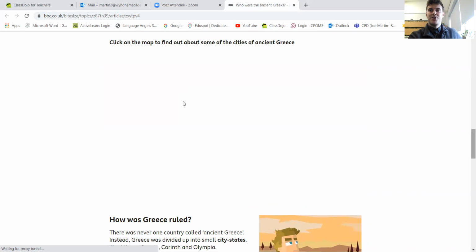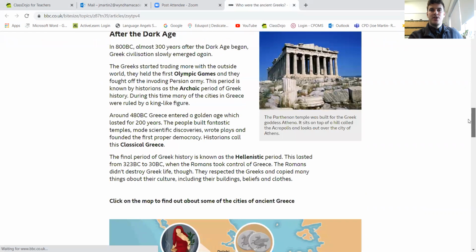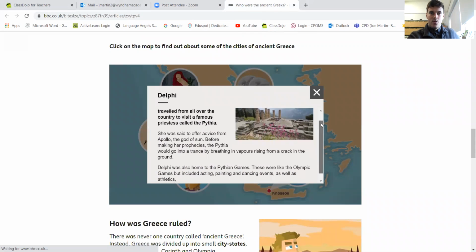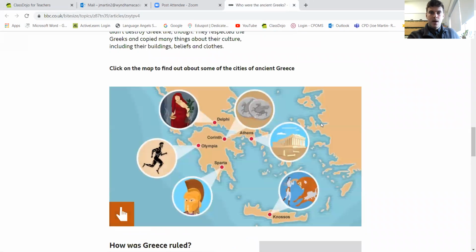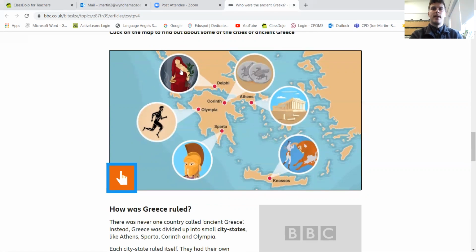Fingers crossed. Anyway, it brings up some more information about that city-state. Let me try again. There we go. So Delphi, it tells me, was home to, when it comes on. Technology is not playing today. Anyway, if you go to this website and you click on here, it brings up some more information for you to complete your activity. So let me go off that, back onto here.